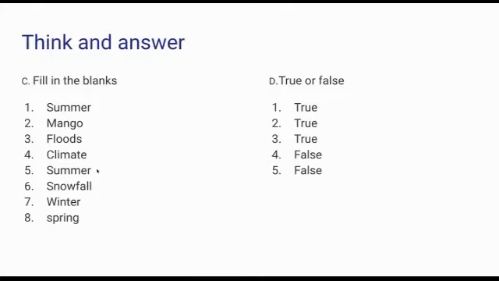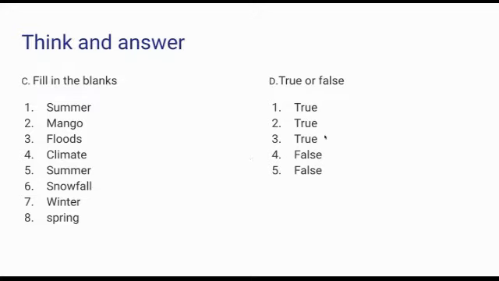Summer. Heavy snowfall occurs in the Himalayas in winter. Then the seventh one: in the winter season, the trees shed their leaves. And in that season, flowers and tender leaves bloom on trees. Which season? Yes, spring season.